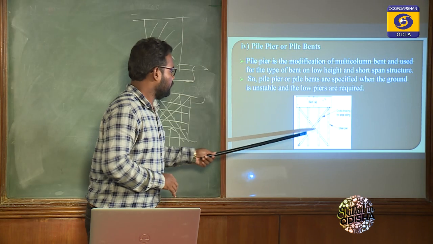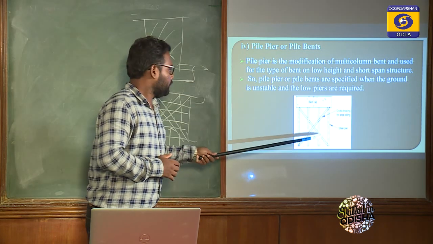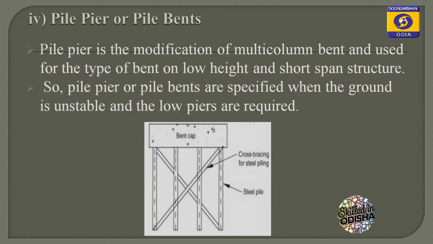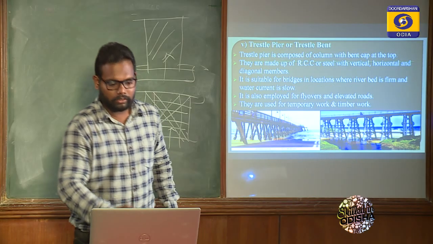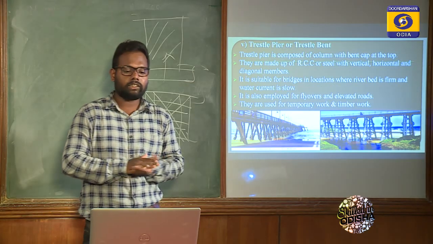As I said, it is also a type of column piers, but the bracings are used to increase the bearing or support. Okay. Now come to the trestle piers or trestle bent.